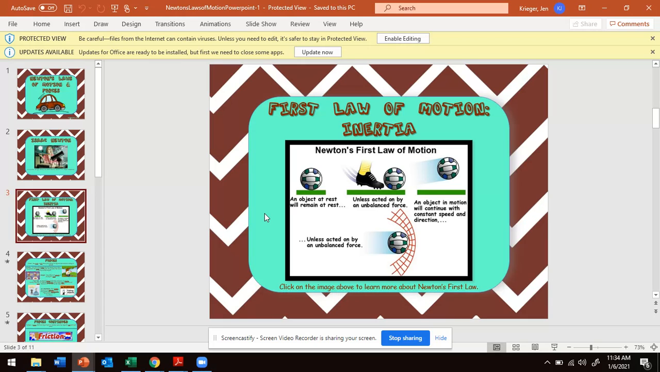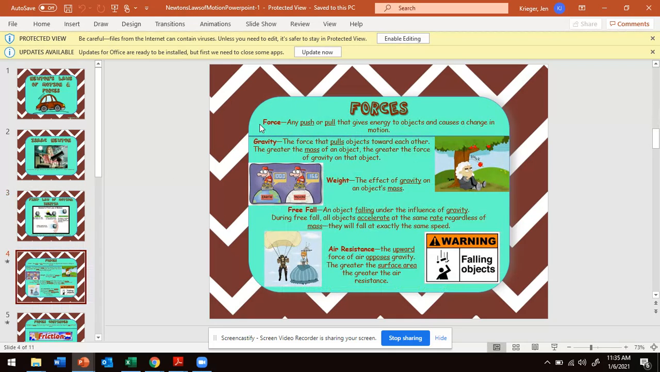His first law again, law of inertia, it's going to stay at rest unless another force acts on it. That object will stay in motion unless another force acts on that. Visualize, think about this soccer ball. And remember, when we talk about the word force, a force is defined as a push or a pull that gives energy to objects and causes that change in motion.